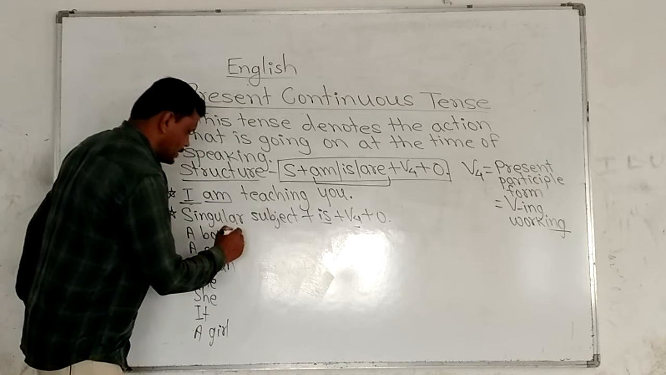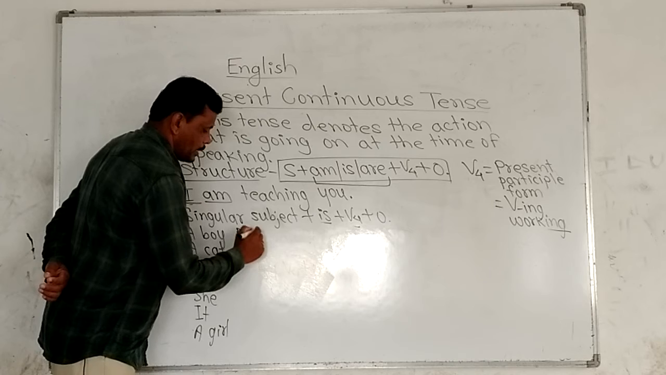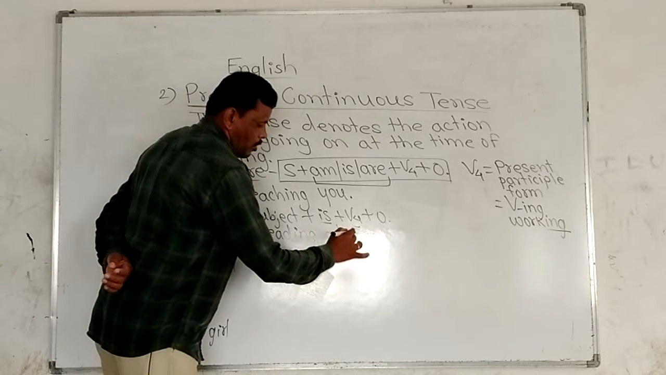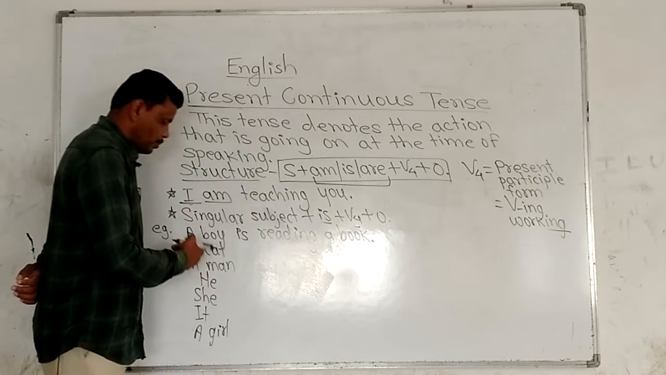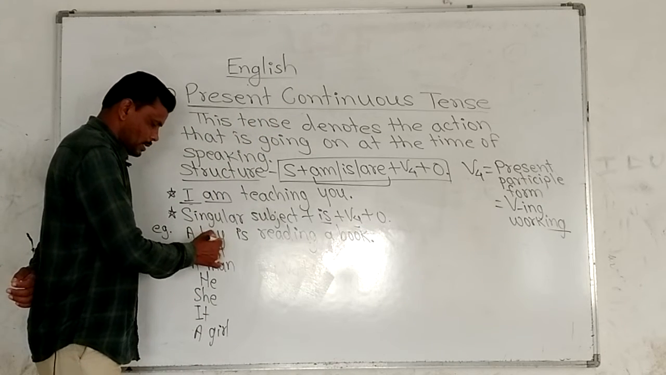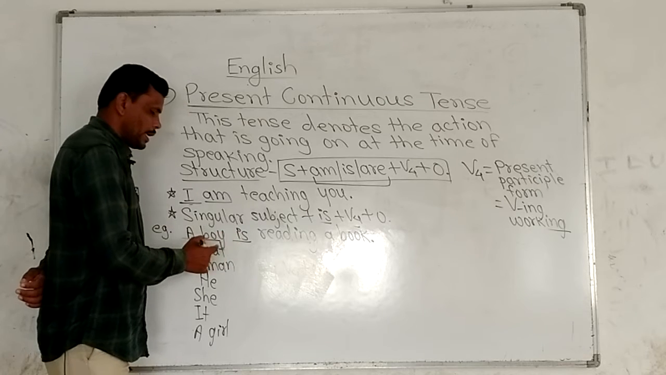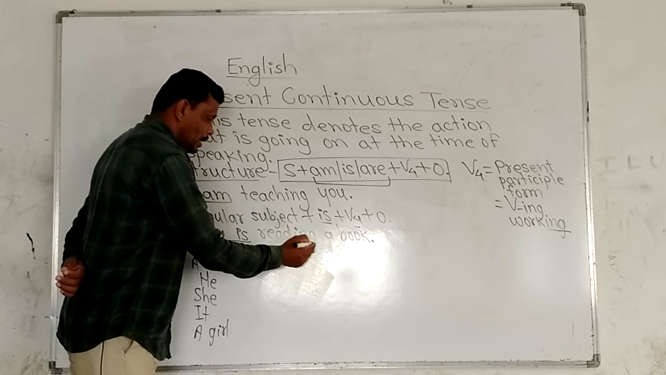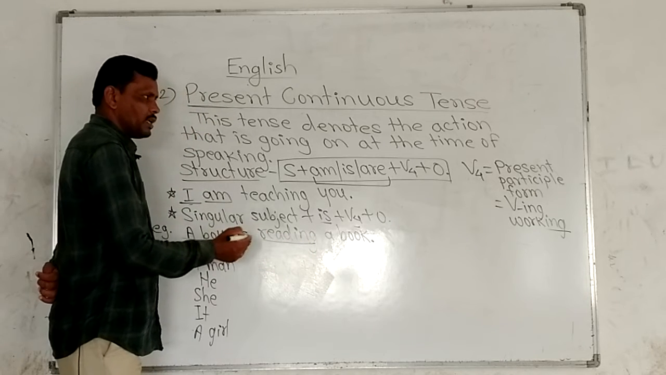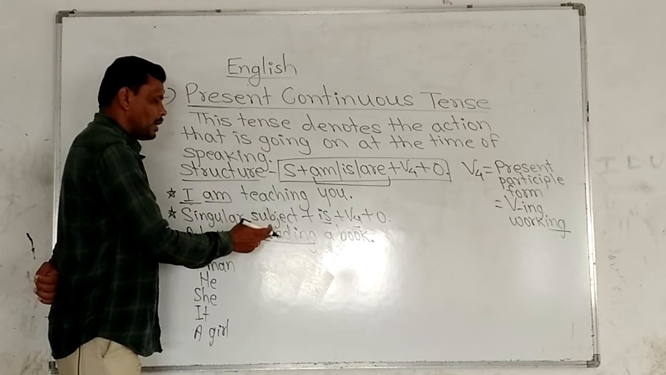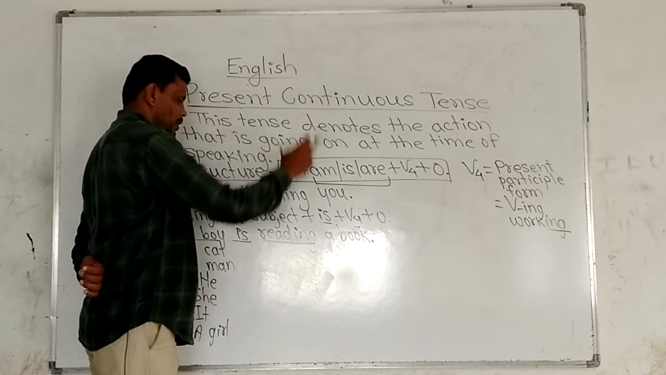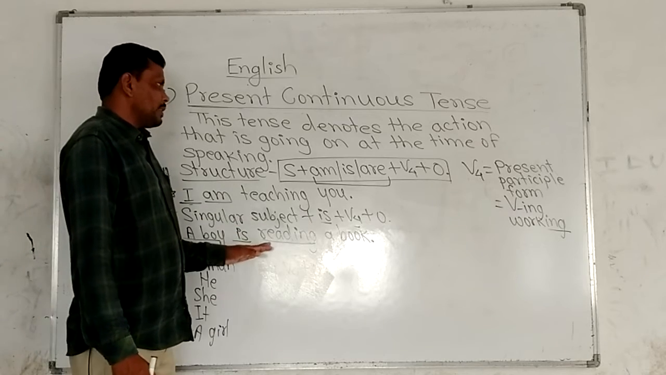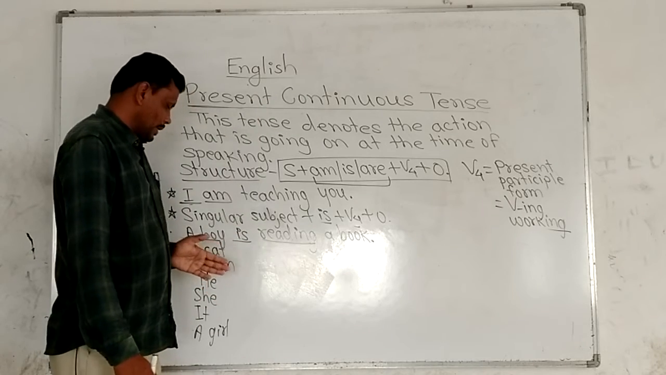A boy is reading a book. A boy is reading a book. Here a boy is subject. Is is an auxiliary verb, shows present time. Reading is V4, means present participle form. The ing form shows continuous action. So in this example there is present continuous tense.